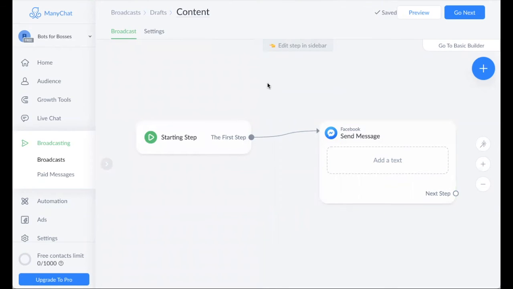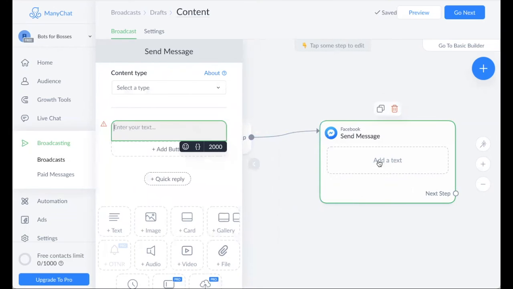Now, this part is very important, okay? Because again, we're playing by the rules. As you're setting up this broadcast, when you click on it to edit it, to start putting your text in there, you're going to notice right at the top, content type. This is something you do not want to ignore, okay? If you do ignore it, they're not going to really understand what type of message this is, and ManyChat's not going to know that, and so it's a much quicker way for you to possibly break some of the rules. Again, we want to avoid that from happening.